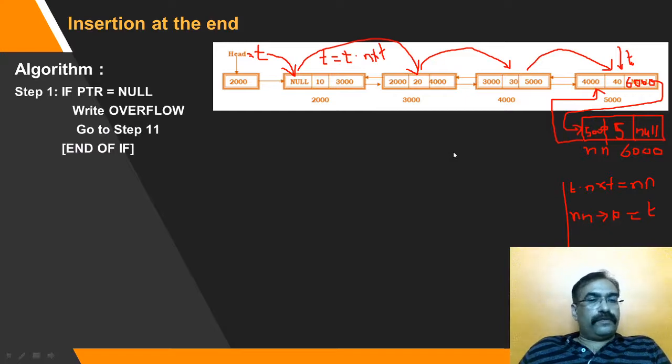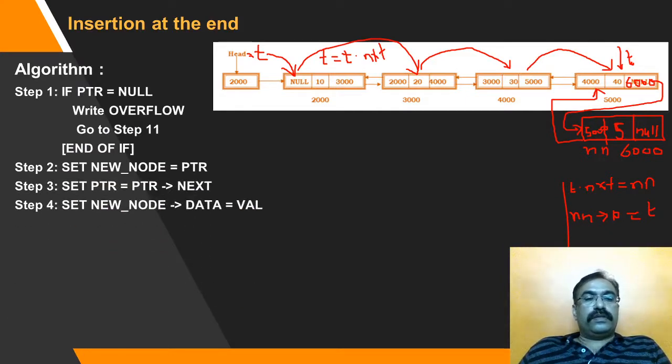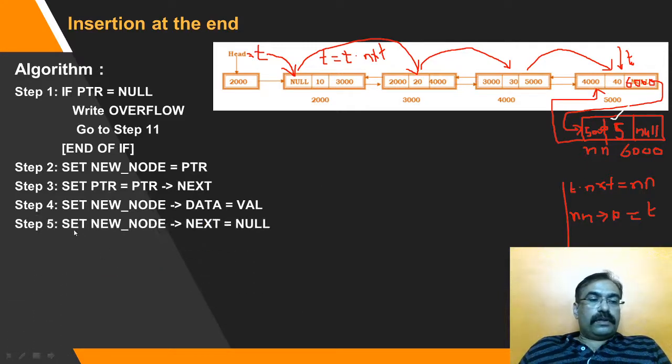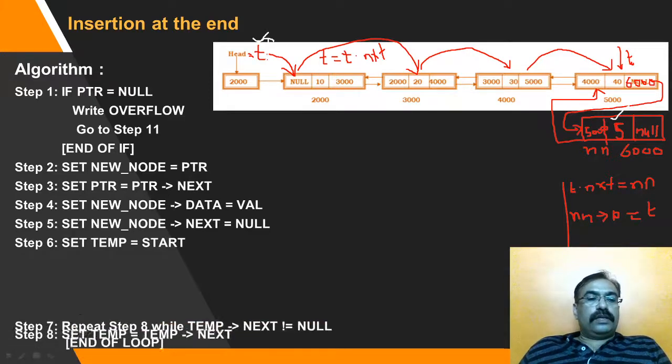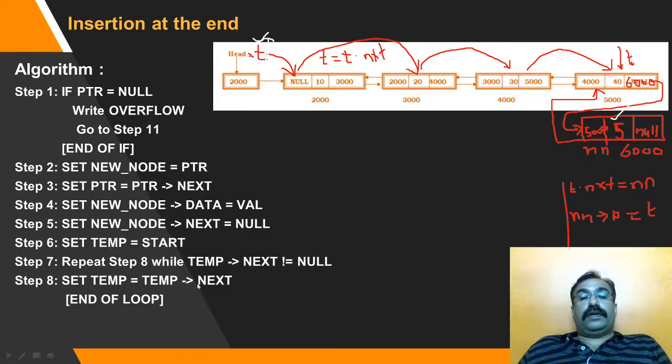Let us see the verification. The pointer is created, new dot data becomes the value. So this is done. Then new node next is equal to null, since it is the last node. Now we start again. Temp is equal to head. This is done. Now we repeat the step while temp dot next is not equal to null. Go on jumping to the next node till we get the last node located.